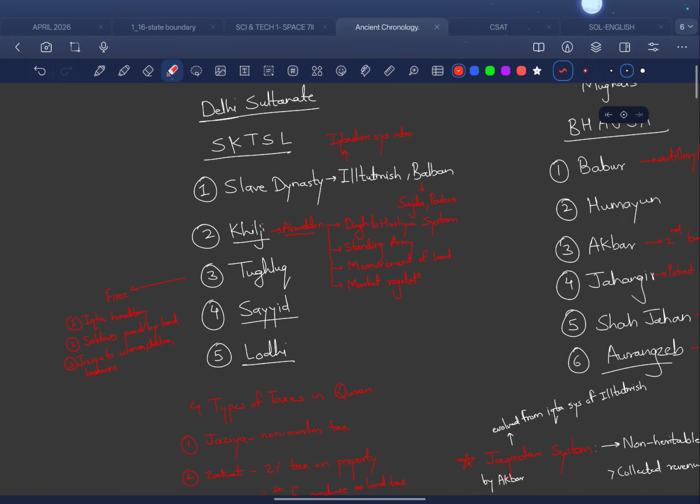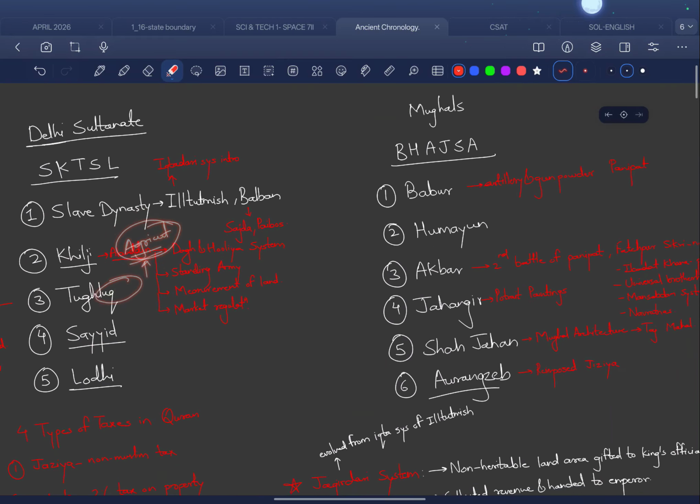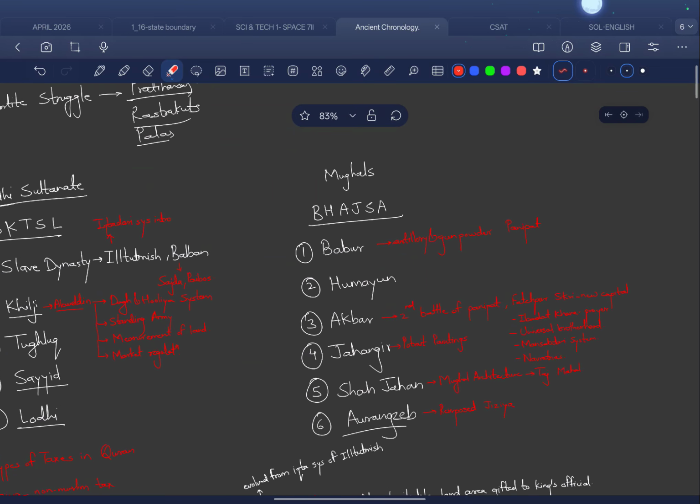Like I said, Firuz Shah Tughlaq made these following changes. He also made changes regarding agriculture. You can read about it in detail. Here I have just included important points that I use for my revision. My objective here is not to teach, just revise. Then we have the Mughal dynasties, which come after the Delhi Sultanate period gets over.